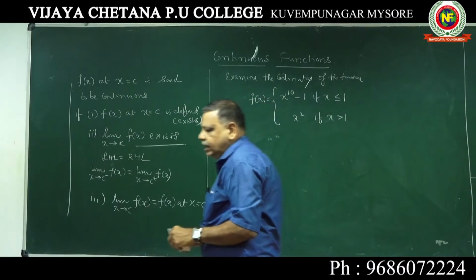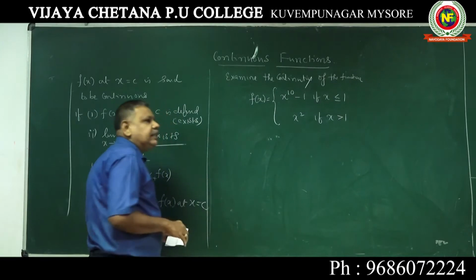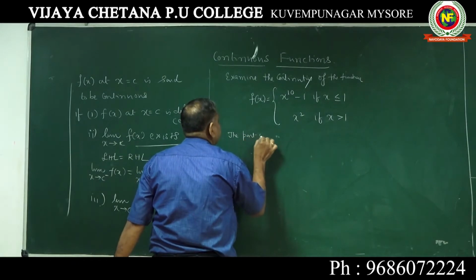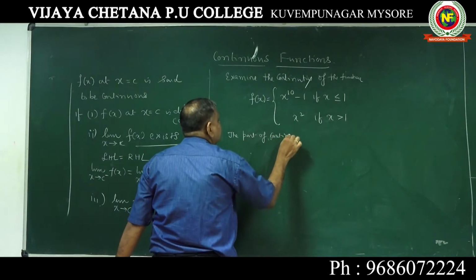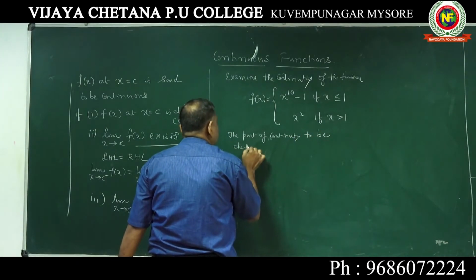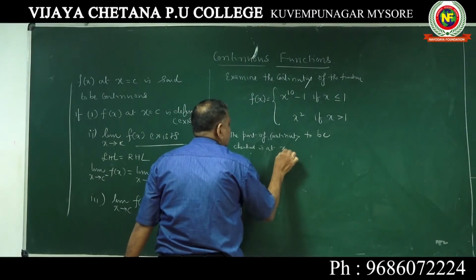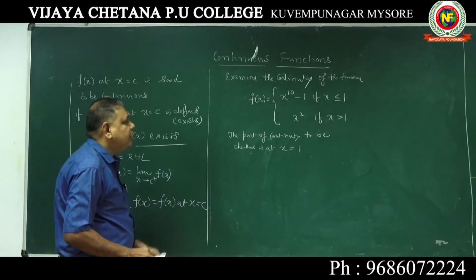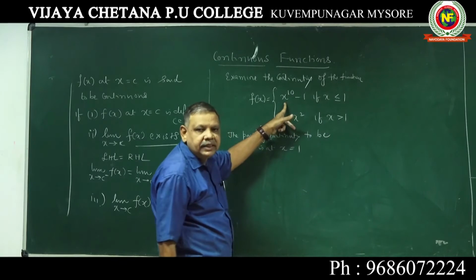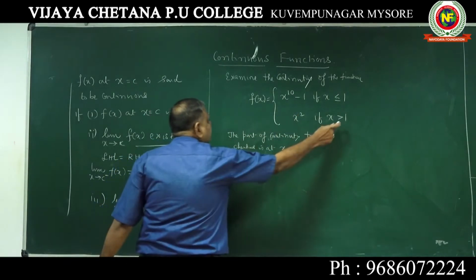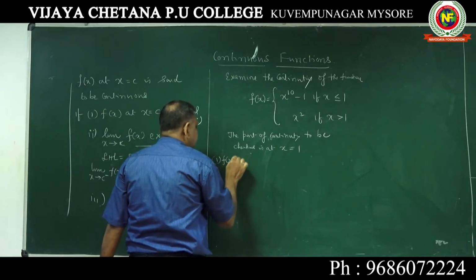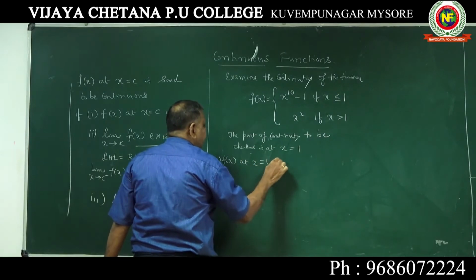The point of continuity to be checked is at x equal to 1. First, take the first condition: is f of x at x equal to 1 defined? It is x to the power of 10 minus 1. If it were given as less than, we would not take this, but here they have given equal to. So, first condition, take f of x at x equal to 1 defined.